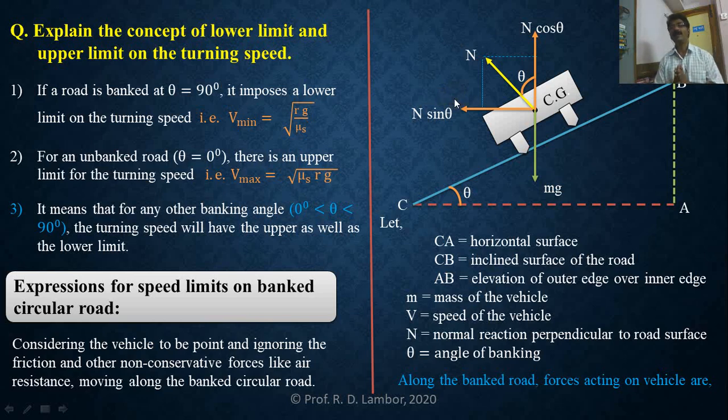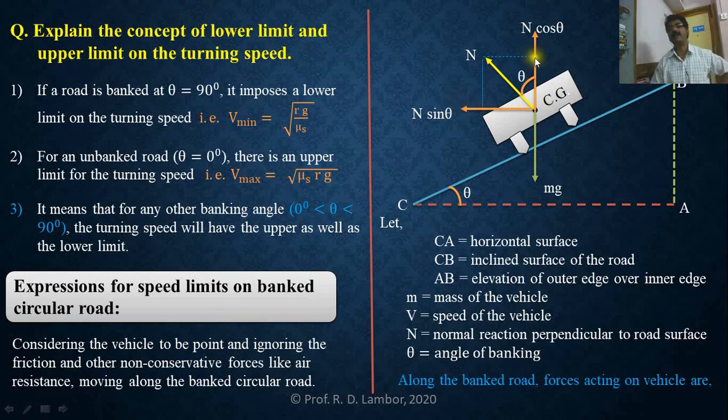So in this way, you shall find out the forces acting on the vehicle. Only two forces are acting on that vehicle. First one, the weight downward. Second one is the normal reaction, which is perpendicular to the road surface. And due to that, the normal reaction is making some angle with the vertical. You have resolved it into two components. We will try to find out which force balances another force.